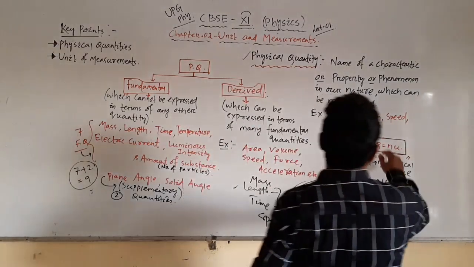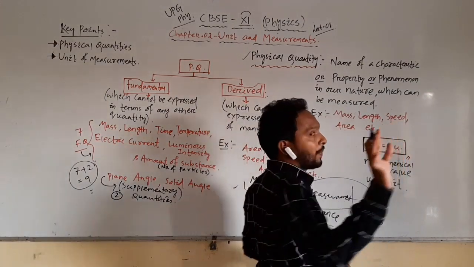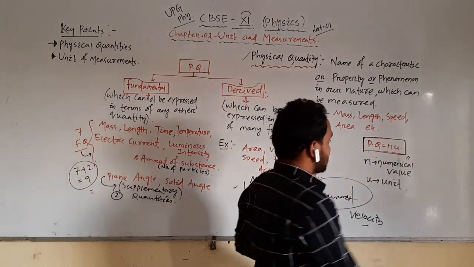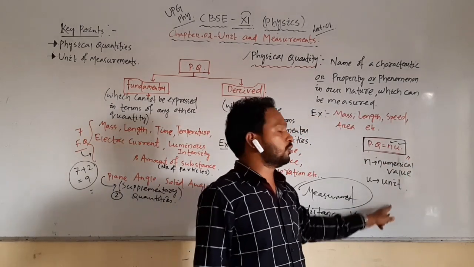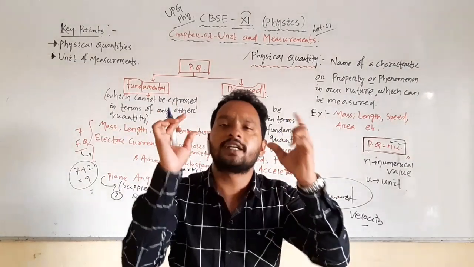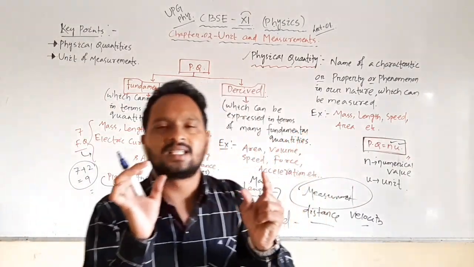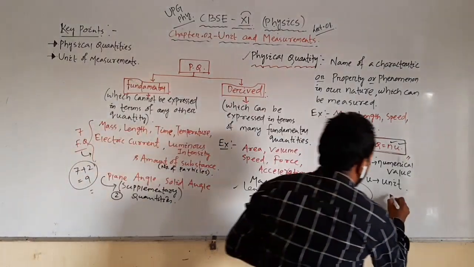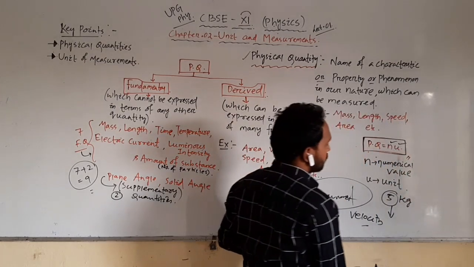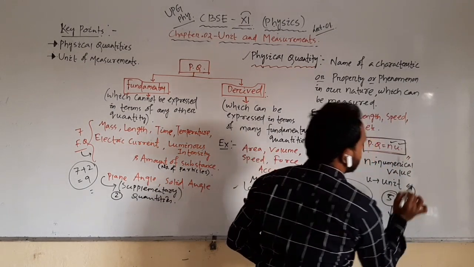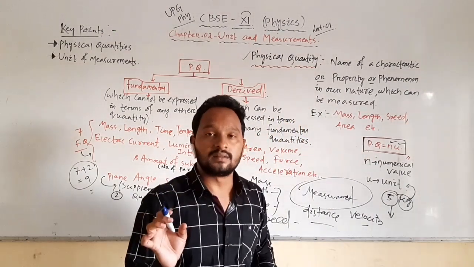A physical quantity is explained with the help of two parameters, n and u, where n is the numerical value and u is the unit. What is the number contained in a body? Suppose mass equals 5 kg. That is 5, the number, and kg is the unit.